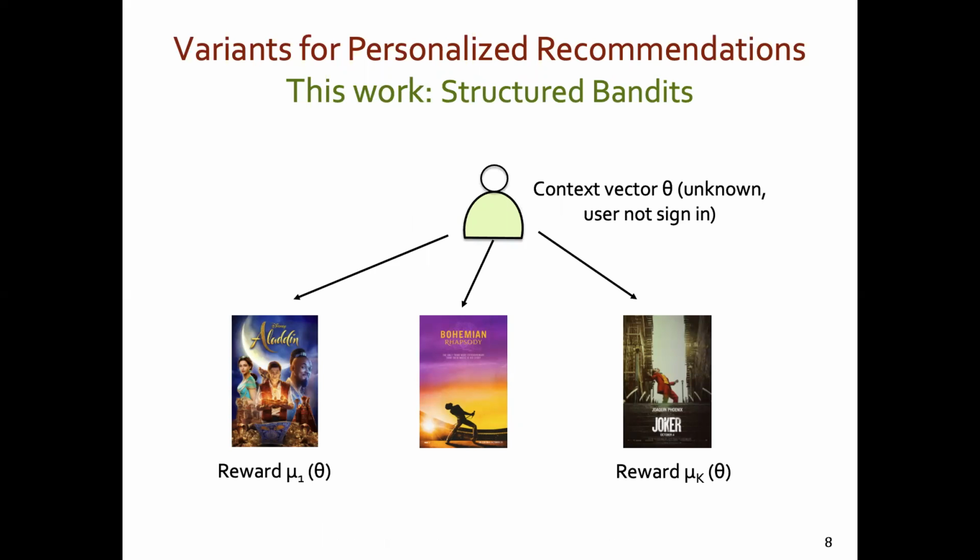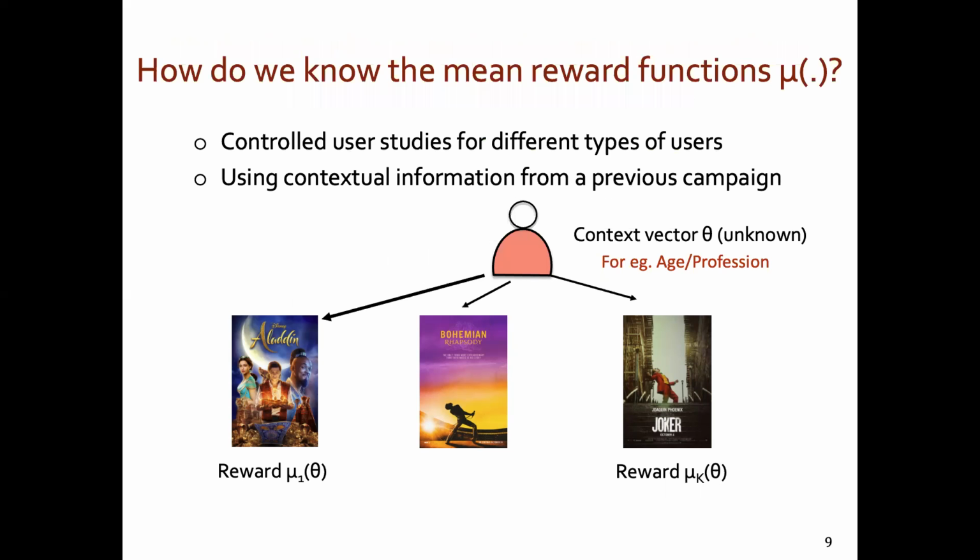In contrast to contextual bandits, we study a multi-arm bandit setting where the contextual information of the user is unknown. However, we know how different types of users react to different types of movies. For example, a child is likely to enjoy the Disney movie Aladdin, whereas it is unlikely that the movie Joker will appeal to a small kid. One might wonder how these reward mappings are known in practice. These could be known through one, controlled user studies for different types of users, or two, from information recorded from a previous advertising campaign.